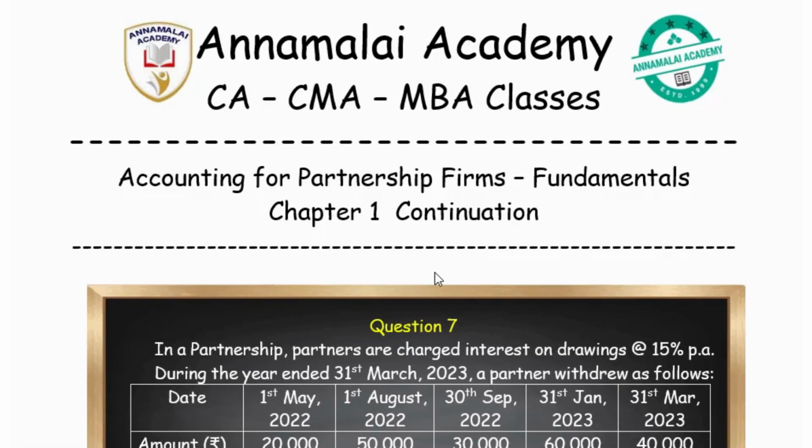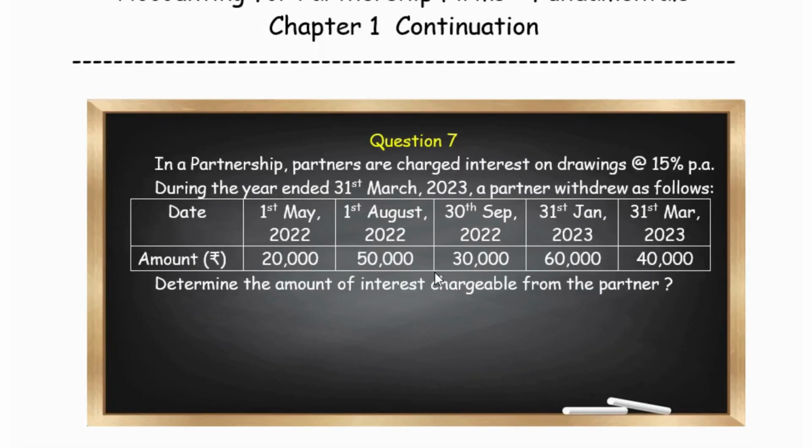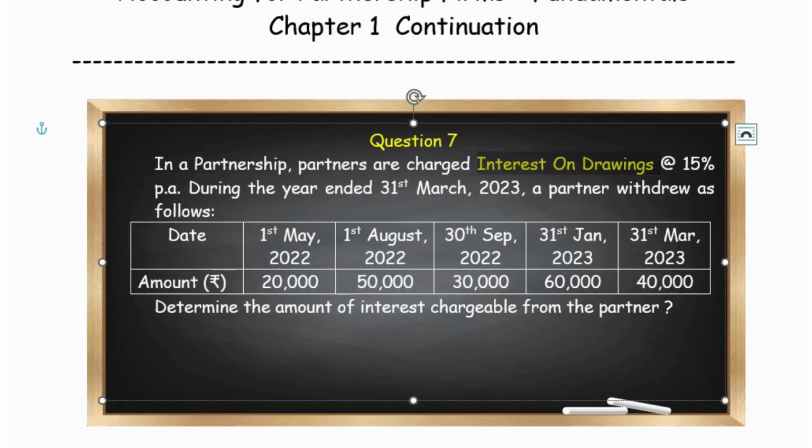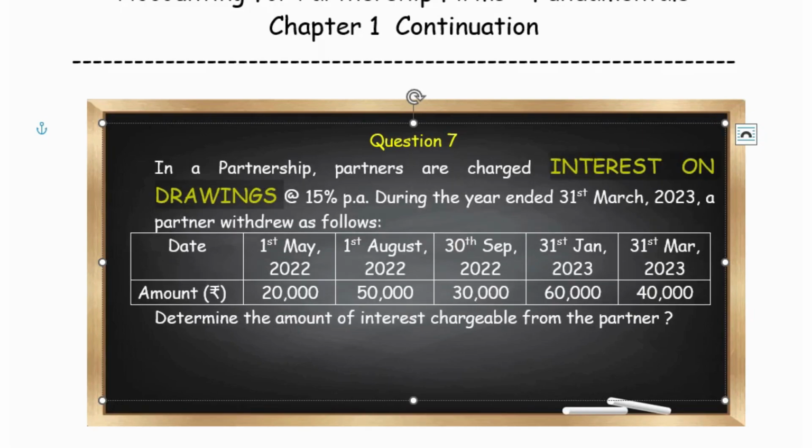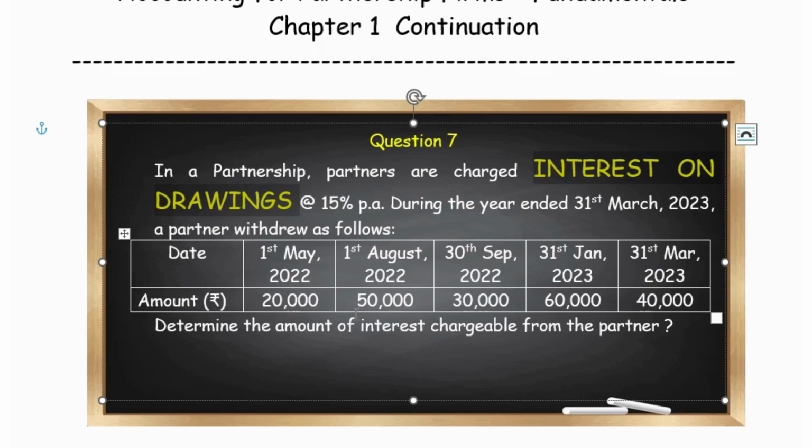Next question. Here we are given the question details about the drawings made at different durations. And we are given the interest on drawings as 15%, and we are asked to estimate the interest chargeable.